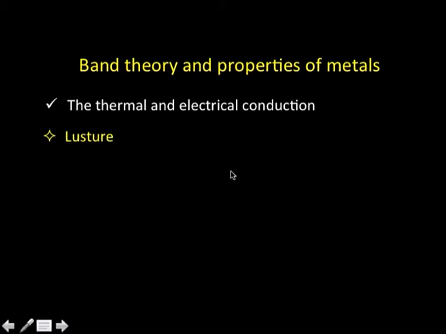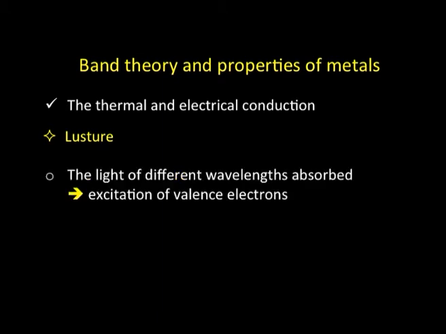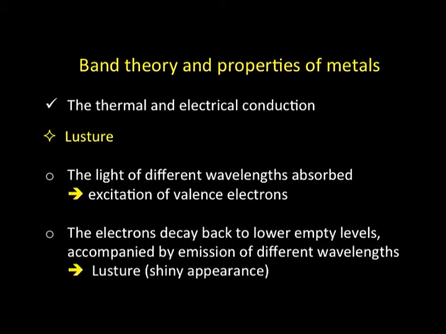Going further, if I want to talk about the luster or the shininess of metals, what we see is that metals absorb light of different wavelengths, and as a consequence there is an excitation of valence electrons. In the band structure, there are valence electrons and there is a conduction band. These valence electrons get excited to different extents into the conduction band, and when they relax down to the lower levels or empty orbitals, this is accompanied by the emission of different wavelengths, and that is what causes the luster or shining appearance.